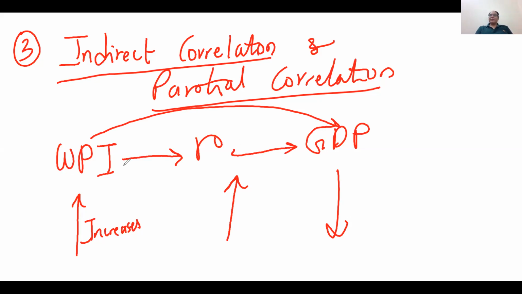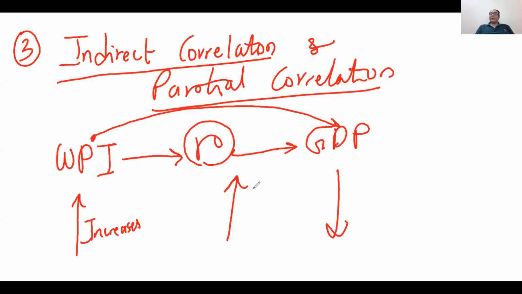WPI impacts the interest rate, and then the interest rate impacts GDP. There is no direct effect. So if you calculate the correlation between WPI and GDP, this correlation is called indirect correlation, because they have no direct relationship.